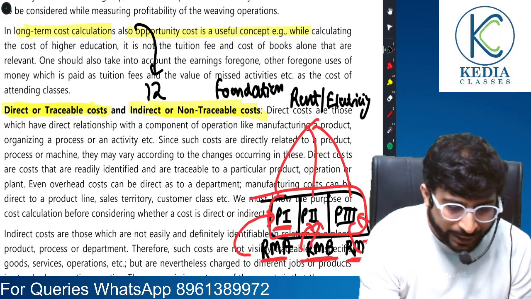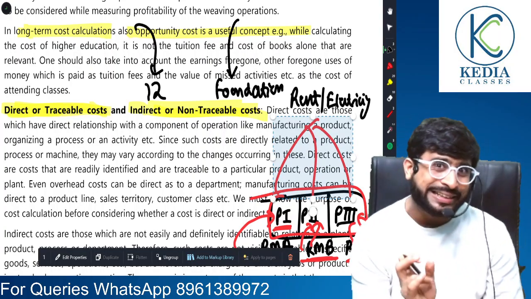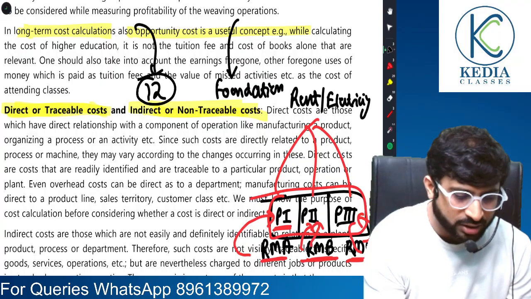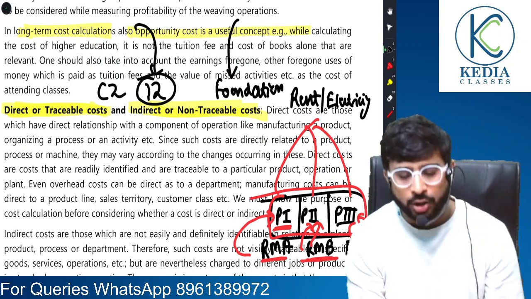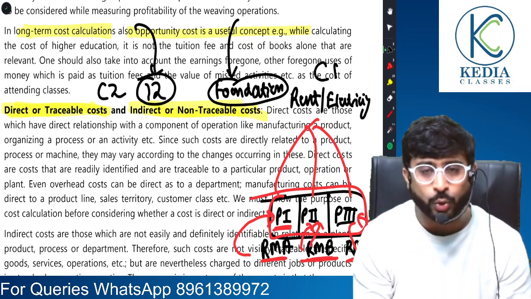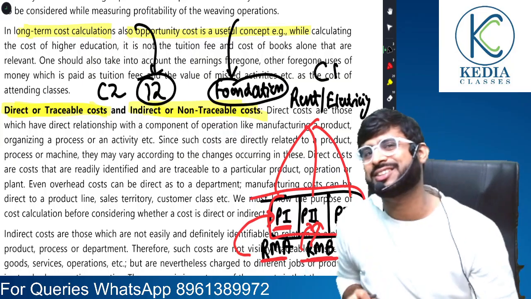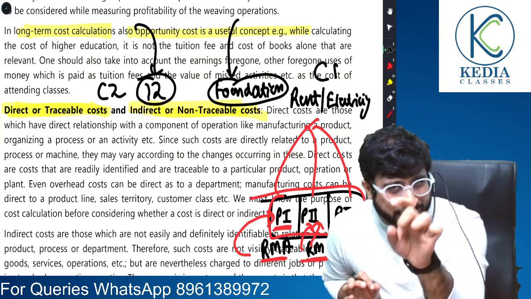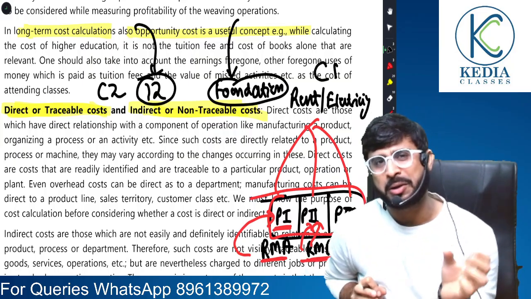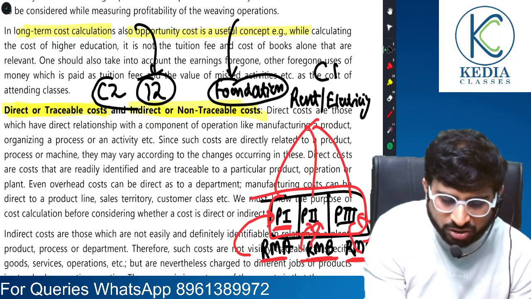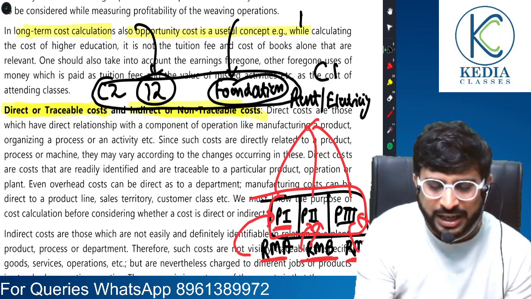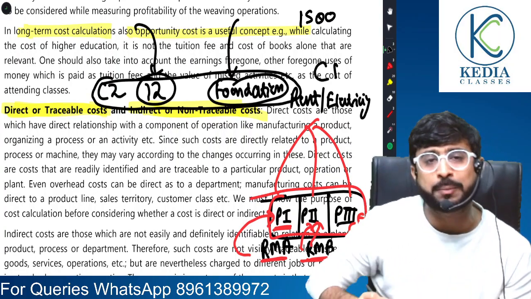When your parents are paying these education fees, they can directly trace it, that okay, this is allocated to child 2, this is allocated to child 1. Such costs are direct costs which can be allocated to a particular product or an individual. But assume that both of you share a common room for which there is an electricity bill of 1500 rupees per month.